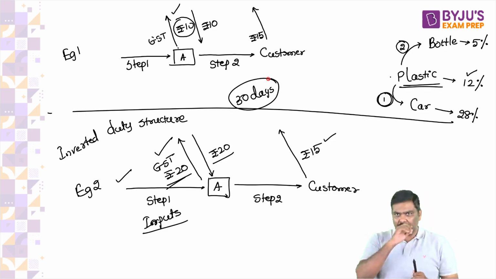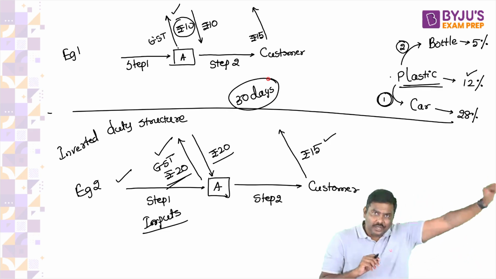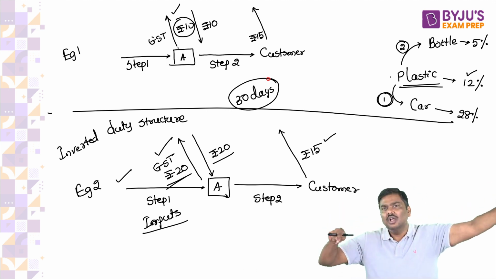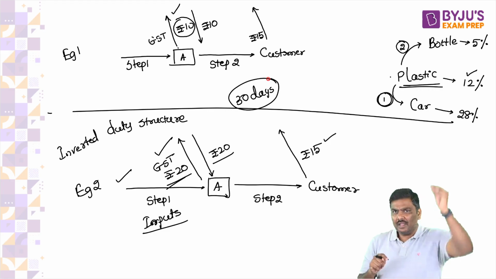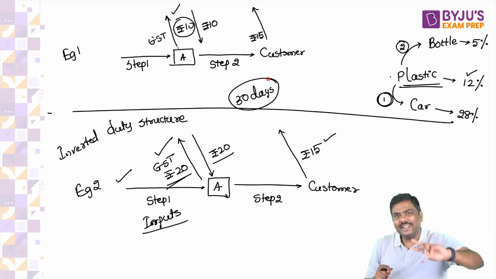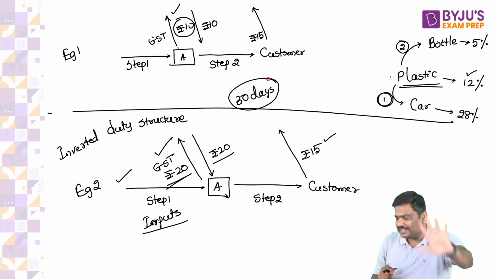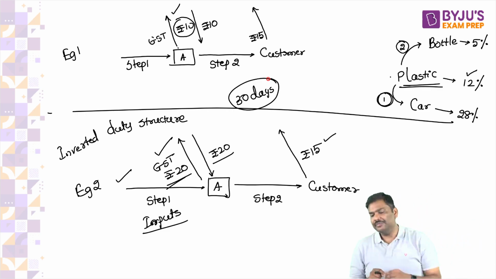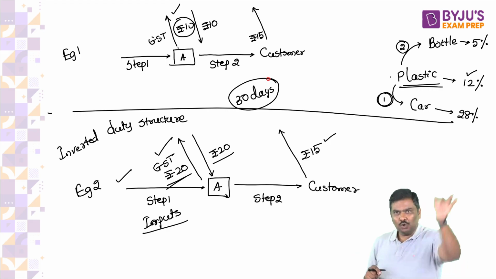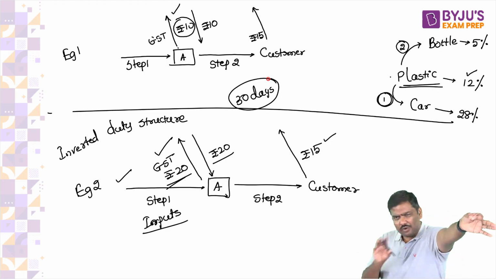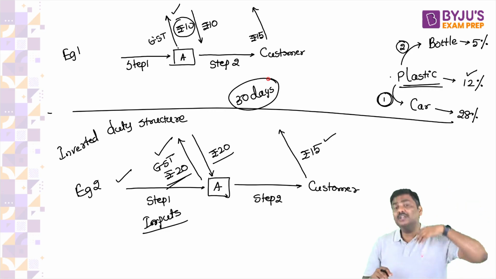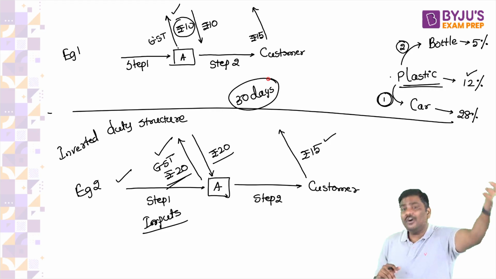Now, simple question. You pay tax today to the government. The government will give that after 30 days to you. Would you want 10 rupees to be with the government for 30 days, or would you want 20 rupees to be there with the government for 30 days? You tell me. As a manufacturer, would you want 10 rupees to be there with the government for 30 days? Of course, you will get it after 30 days. Or would you like 20 rupees to be there with the government for 30 days?